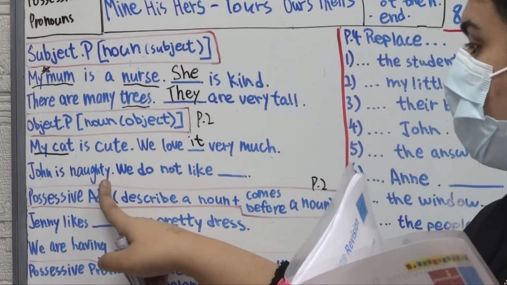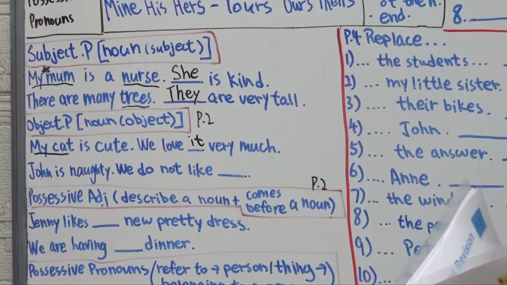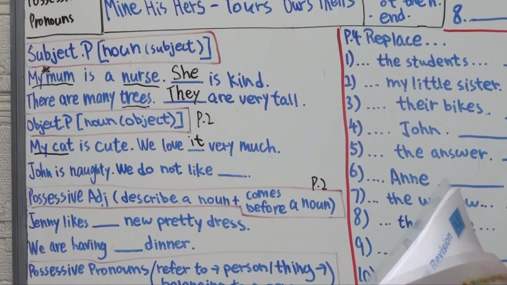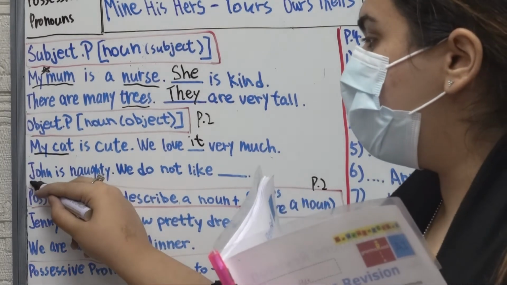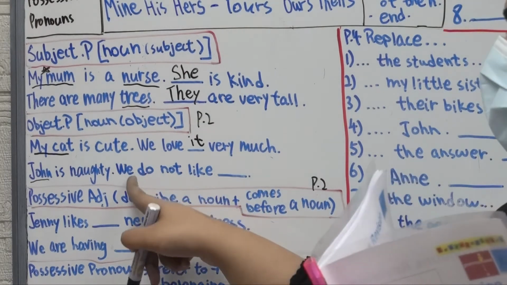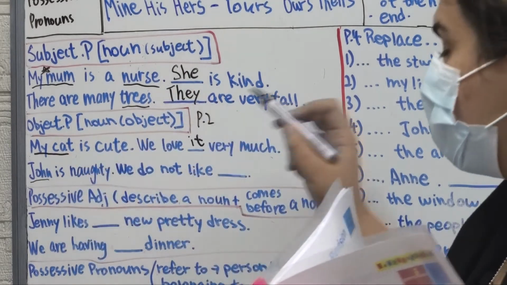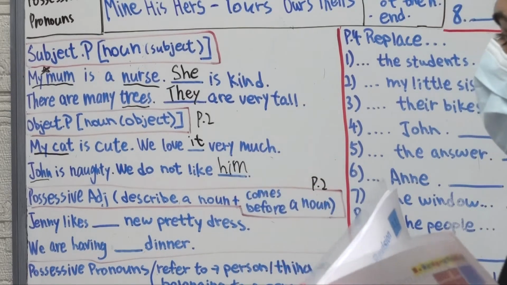John is naughty. We do not like him. So who's the noun here? John, right? Because he's a person. So we will say we do not like him. Okay?